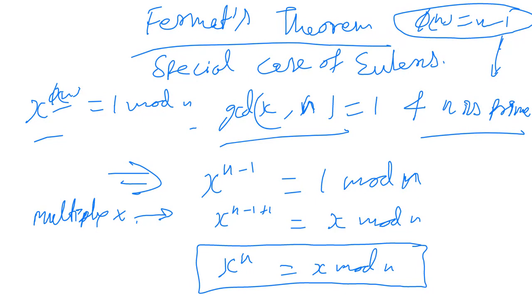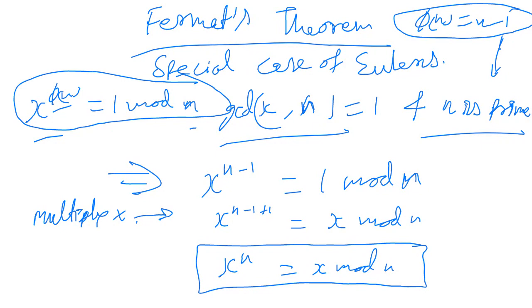So we got two special statements. They are dependent on Euler's theorem, right? The special case is n is prime, otherwise GCD of x and n is 1. So the statement is the same, x to the power phi n equal to 1 mod n, right?